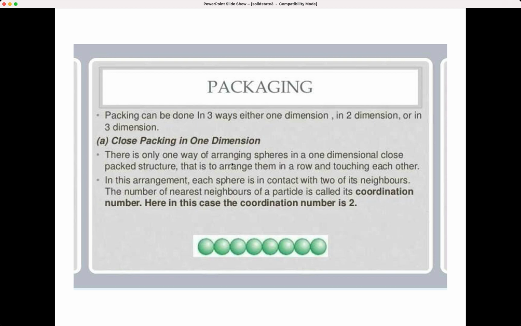So there is only one way of arranging spheres in 1-dimensional close packed structures, and that is to arrange them in a row like this, touching each other. In this arrangement, each sphere is in contact with 2 of its neighbors. The number of nearest neighbors of a particle is called its coordination number. So here the coordination number for this case is 2. Why? Because each sphere is in contact with, see, this is in contact with this and this, like that, so 2 will be the coordination number.